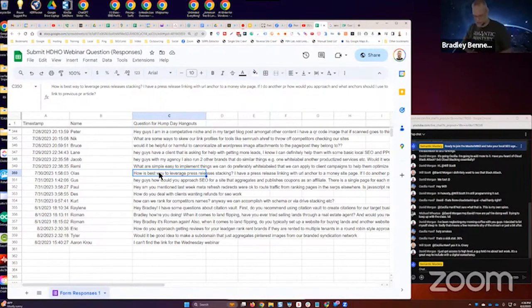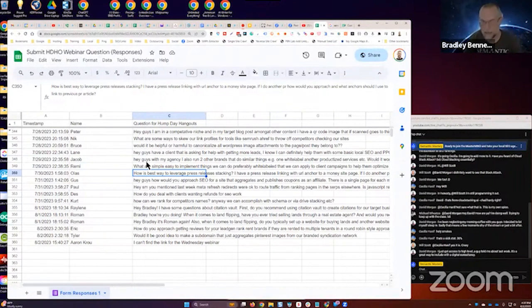Okay, well, my take on this is I don't like URL anchors, period, just to start with. I think anchor text should be descriptive of what it is linking to. So I don't like URL anchors. I will do a URL anchor occasionally if we're trying to balance a really over optimized link profile. Then a press release, occasionally I will do something like that, but I prefer still to use the brand name as the anchor as opposed to a URL anchor. It's a better way to optimize links, in my opinion.